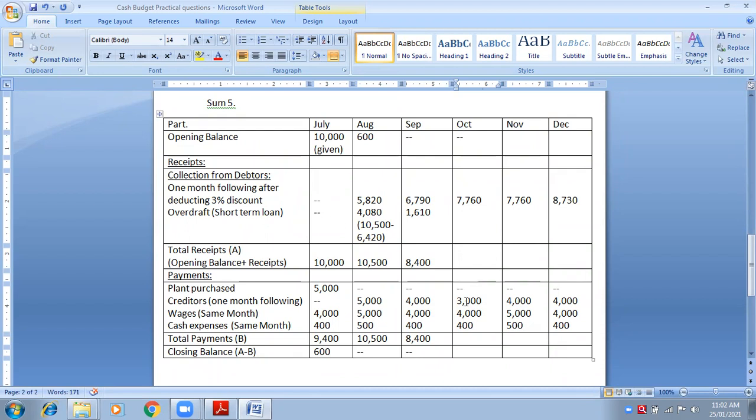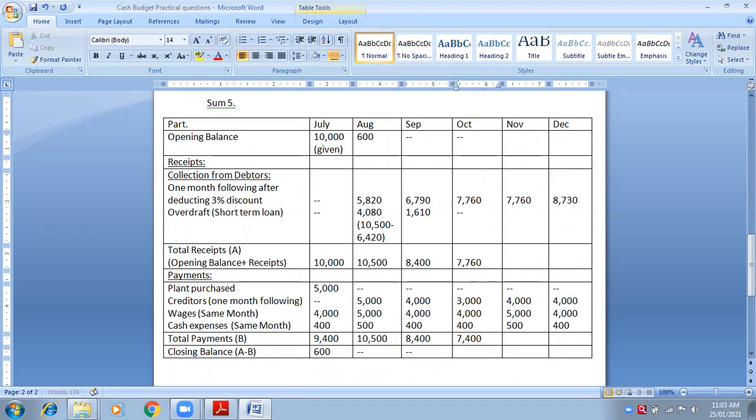Now tell me the total of expenses. Let us first calculate the total of expenses. 3,000, 4,000 and 400. How much is it? 7,400. Is it high than incomes or is it less than? Less. Less than, okay. Then no need to take overdraft facility. If there is no need to take overdraft facility, then nil. See, I'm writing nil in the overdraft column. Okay. Now tell me the total of incomes. What is the total of incomes?